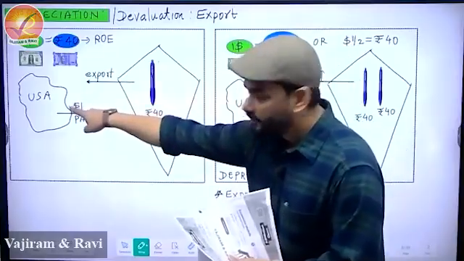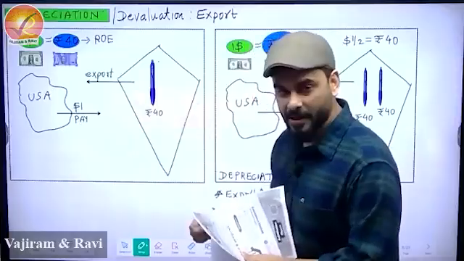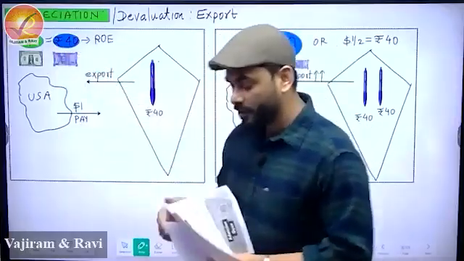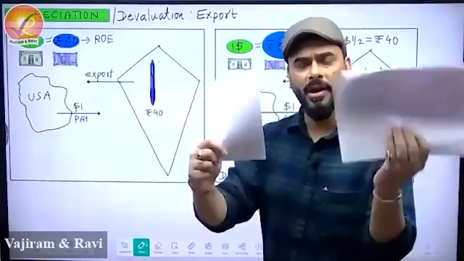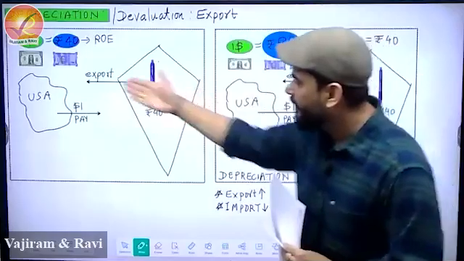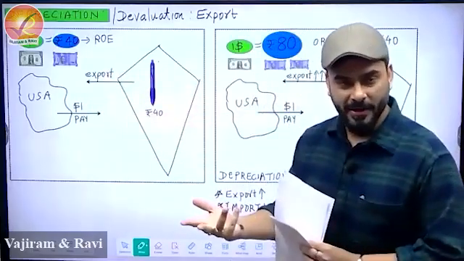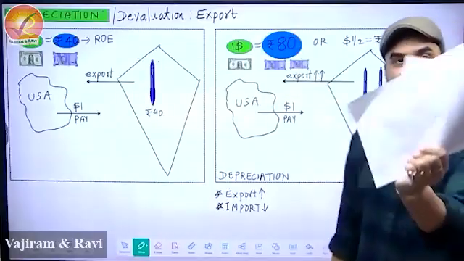Now there is $1 which is there with a US guy. That US guy brings it to India and says, I need a pen. Now $1 is equal to 40 rupees, which means I'm talking about a phase when $1 is equal to 40 rupees. So suppose a foreigner brings $1 to India, we will give them the pen, as simple as that. Right? This is normal. But now imagine $1 is equal to 80 rupees, which means this.